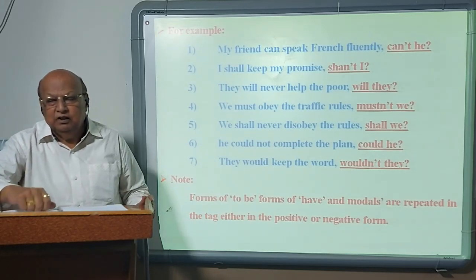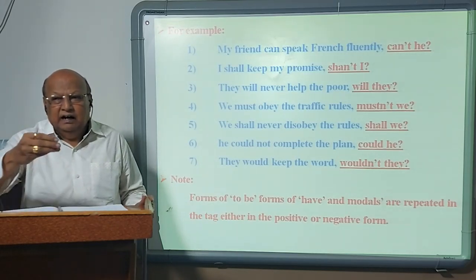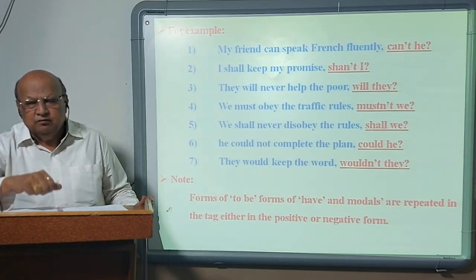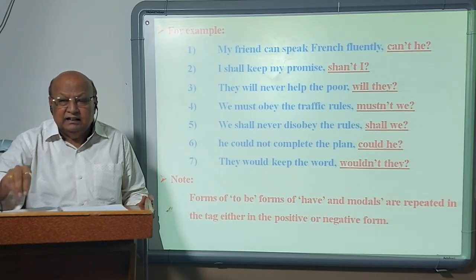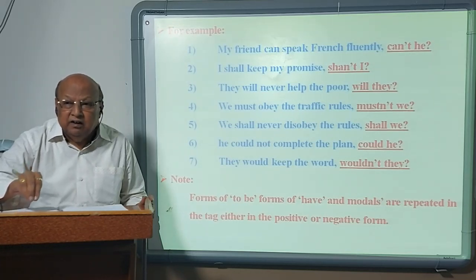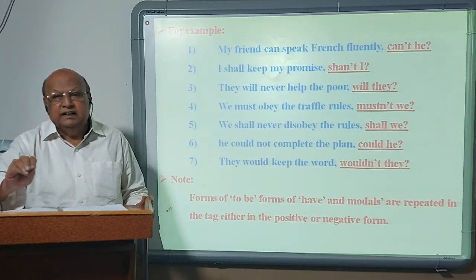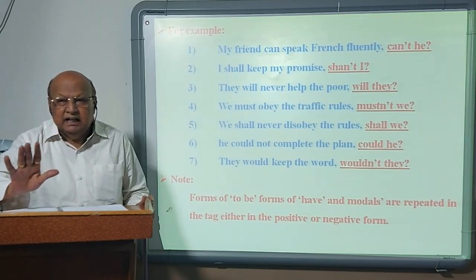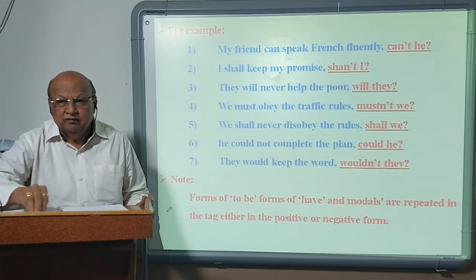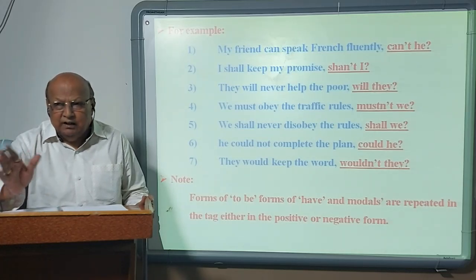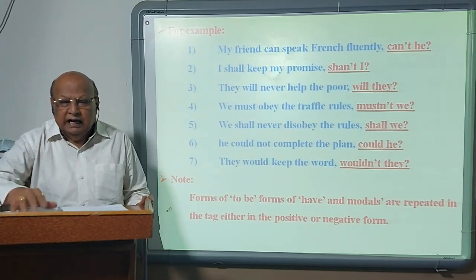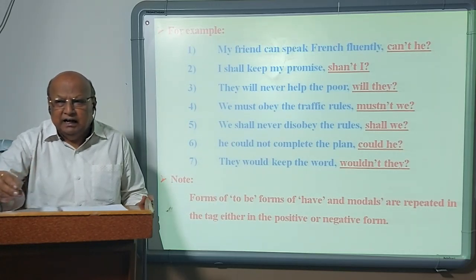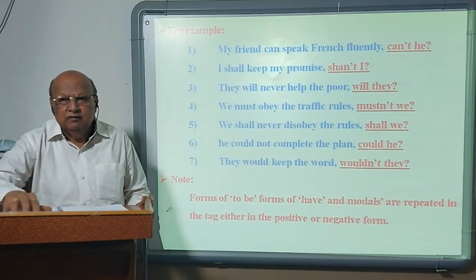Compound verb, we call them. Then have, has, had are repeated either in the positive or negative form. But if have, has, had are used as main verb, then they are not repeated, but they are replaced by forms of do. Have is replaced by do or don't. Has is replaced by does or doesn't. Had is replaced by did or didn't.